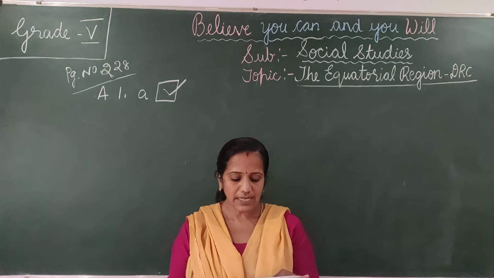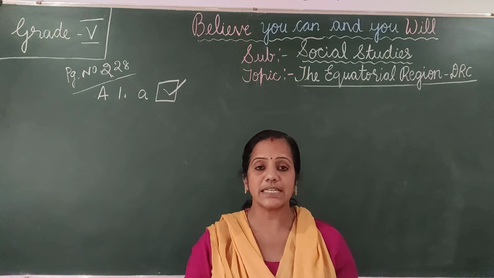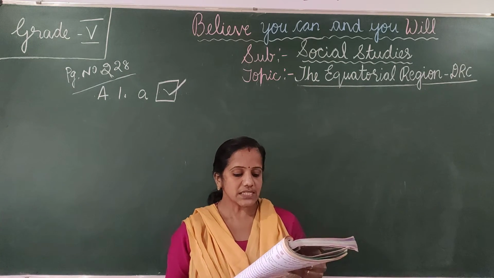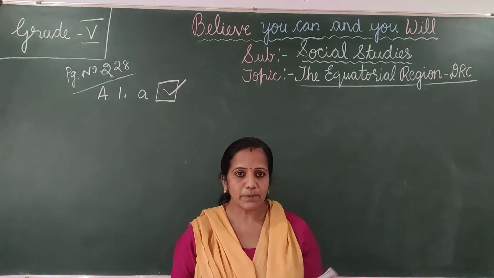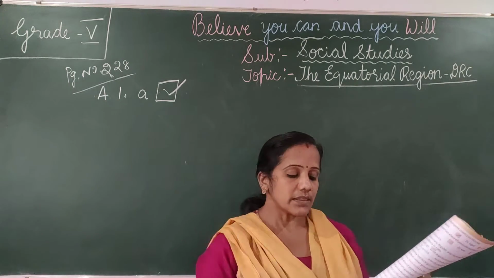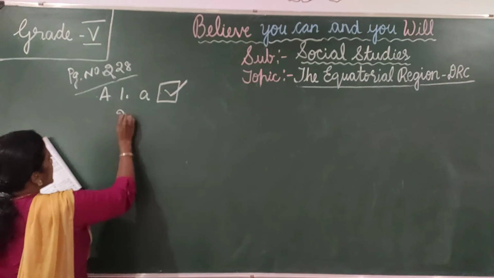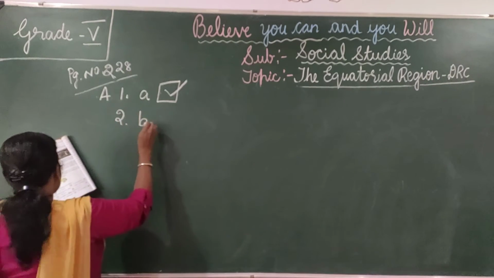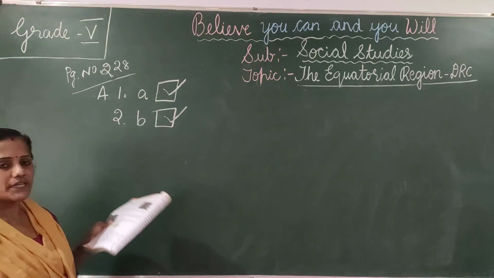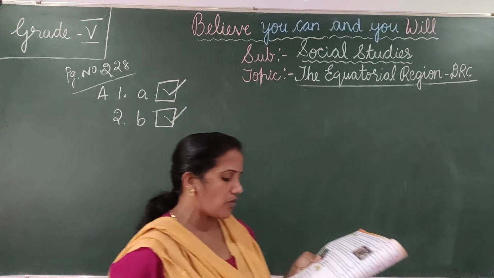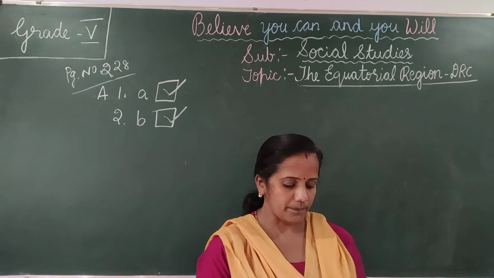The Democratic Republic of the Congo is the dash largest country in Africa. Second, third, fourth. So the Democratic Republic of Congo, it is the third largest country in Africa. So the second answer is option B. Tick option B. Okay, so the Democratic Republic of Congo is the third largest country in Africa.